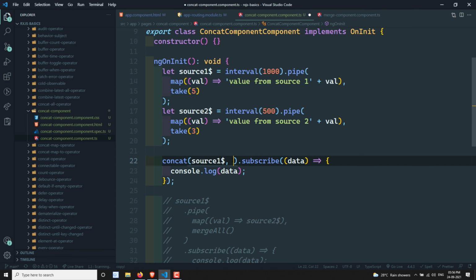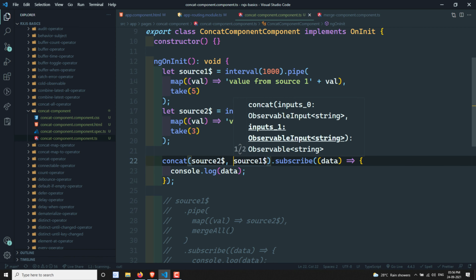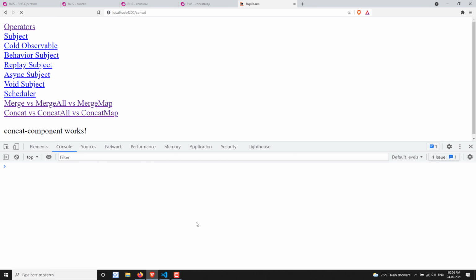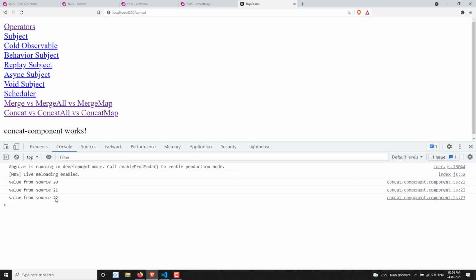So for example, if I have written the second observable first, what will happen? First it will execute the source 2, then it will go to the source 1. Same thing, one by one, on a sequential basis. So if you try to see here, source 2 is executing first, then afterwards it is going to the source 1.